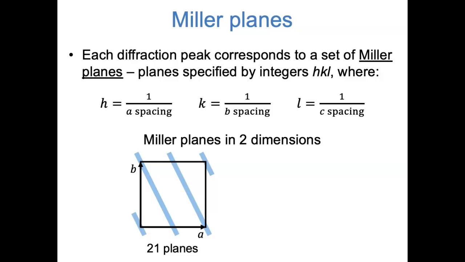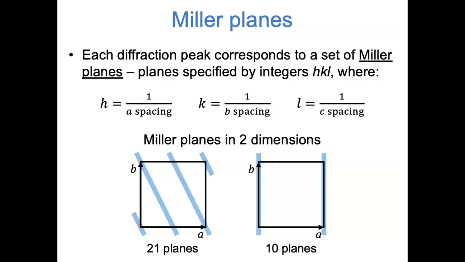So this set of Miller planes in a 2-dimensional crystal would be called the 2-1 planes, and it's written like this. We don't say the 21 planes, we say the 2-1 planes. Here's another example of a set of Miller planes, again in our 2-dimensional square unit cell. The spacing in the a direction is 1 unit cell, the reciprocal of 1 is 1. And you can think of the planes as being infinitely spaced in the b direction. If you go from one plane and move in the b direction, you never run into another plane. The reciprocal of infinity is 0, so the second Miller index is 0. These are the 1-0 planes.